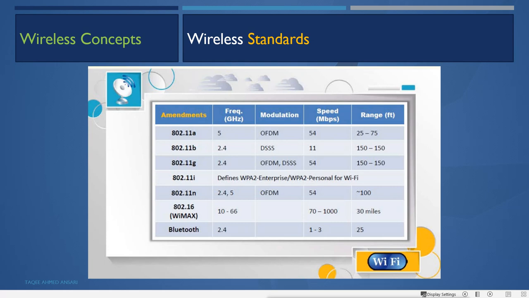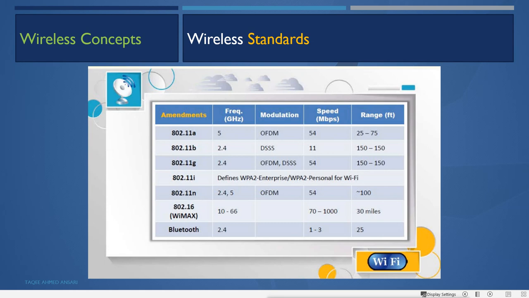Then we have 802.16. Now this one is a different standard. This one is actually for the wireless MAN network. This is not for the LAN network, it is for the MAN network. MAN means metropolitan area network, the network which we spread all over the city.